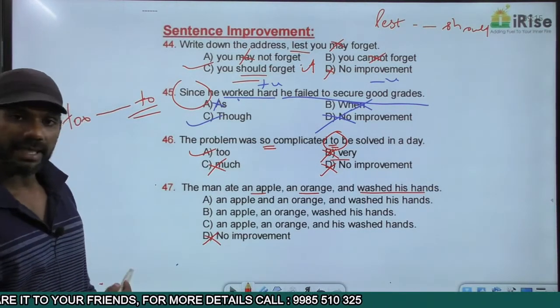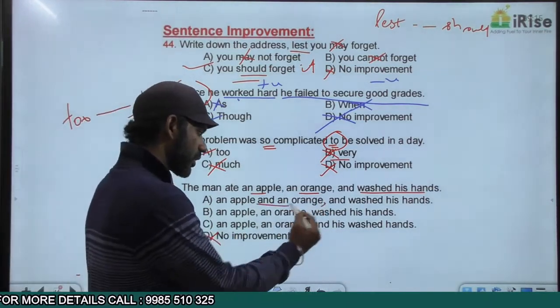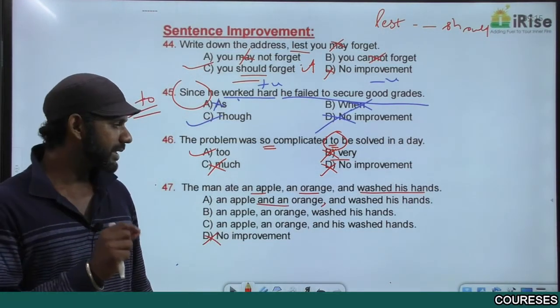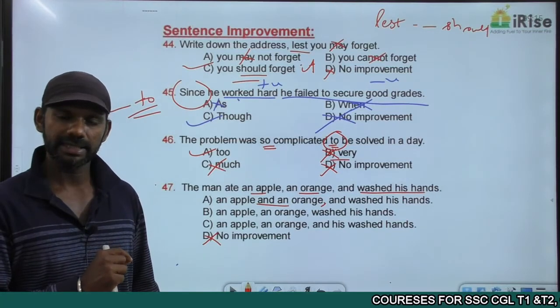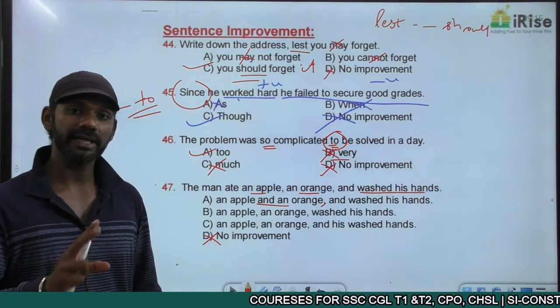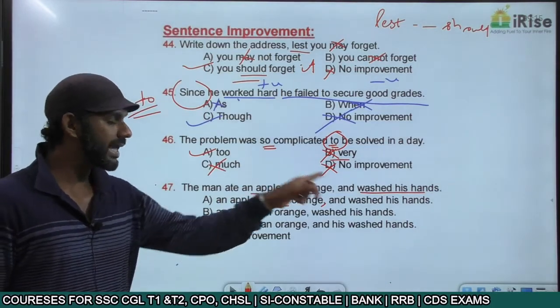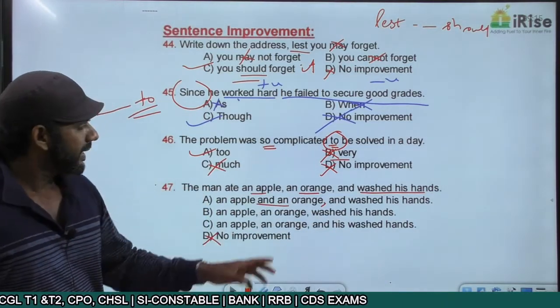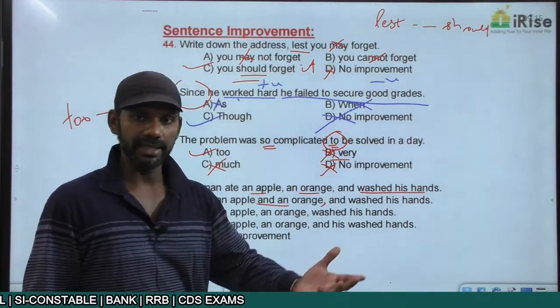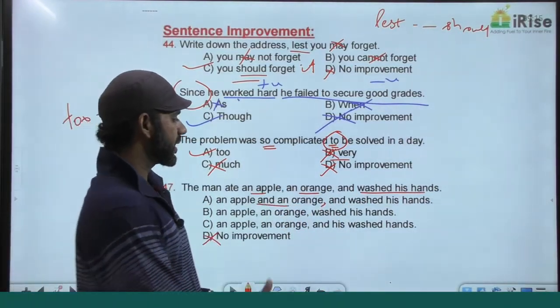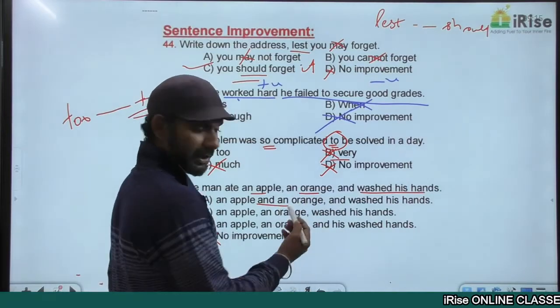Come to option A. The man ate an apple and an orange, comma, and washed his hands. Now, we use a comma before and when and connects two different ideas. We have two ideas here. The man ate an apple and an orange is one idea. Washed his hands is the other idea. So we have two ideas connected by and. In such a case, we have to go for a comma. Comma is already there.